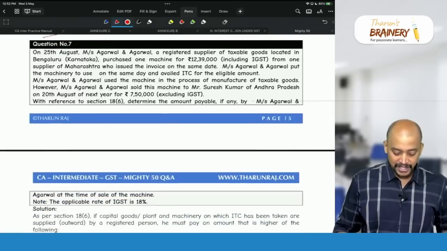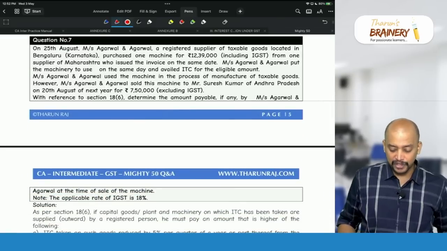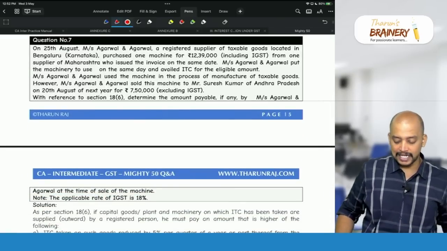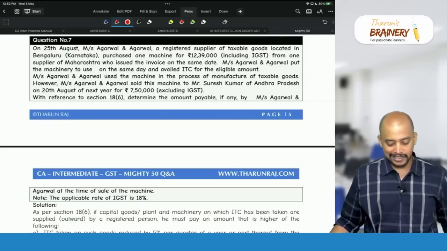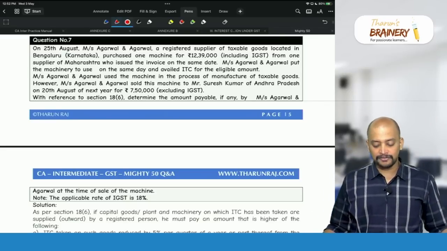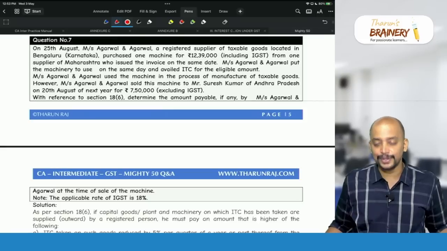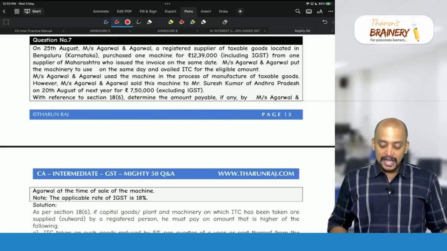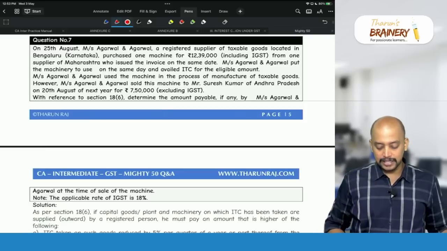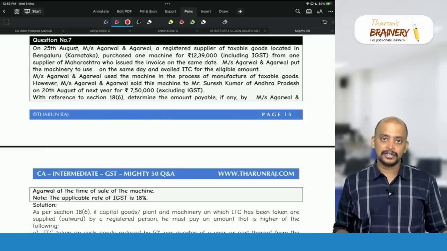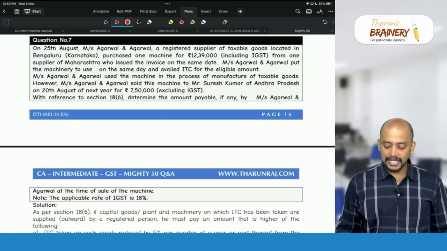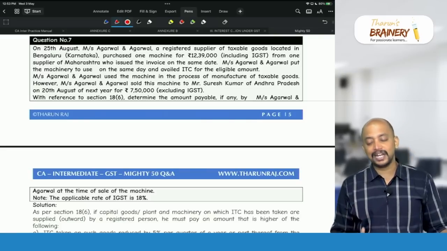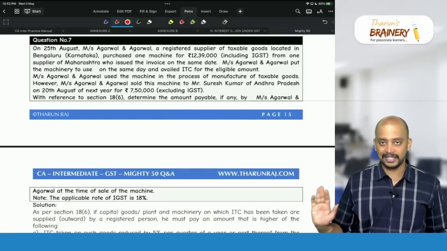Then question number 7. On 25th August, Messrs. Agarwal and Agarwal, a registered supplier of taxable goods located in Bengaluru, Karnataka, purchased one machine for 12,39,000 including GST, from one supplier of Maharashtra who issued invoice on the same date. So 12,39,000 inclusive of GST, and Agarwal put the machinery to use the same day and availed the ITC.